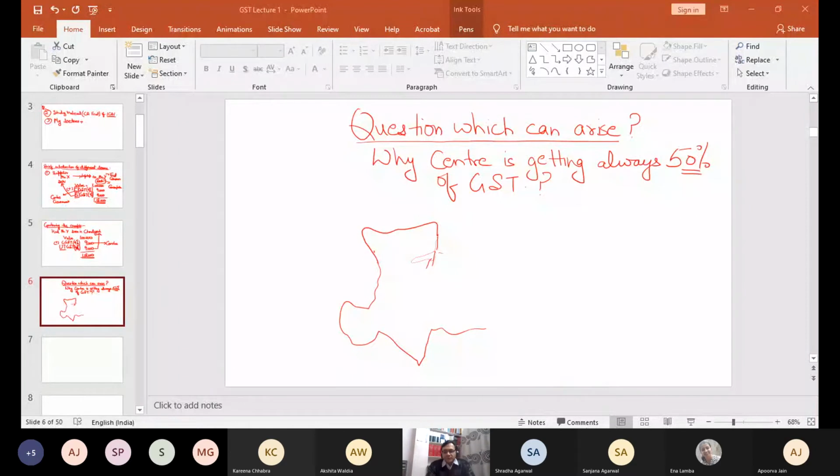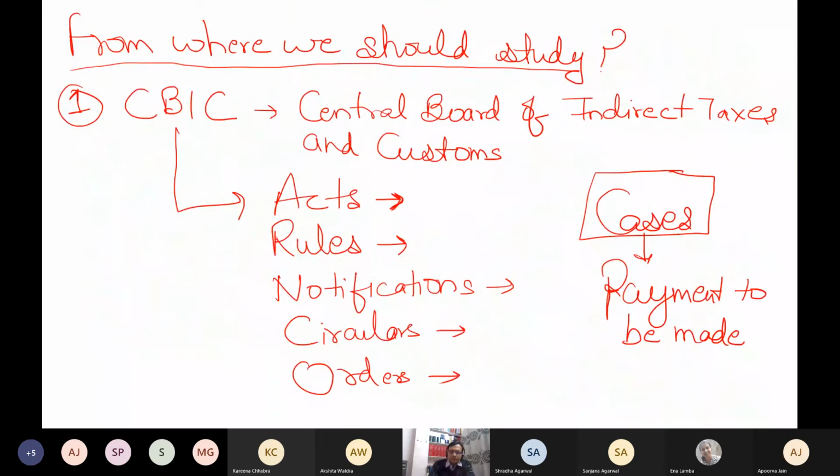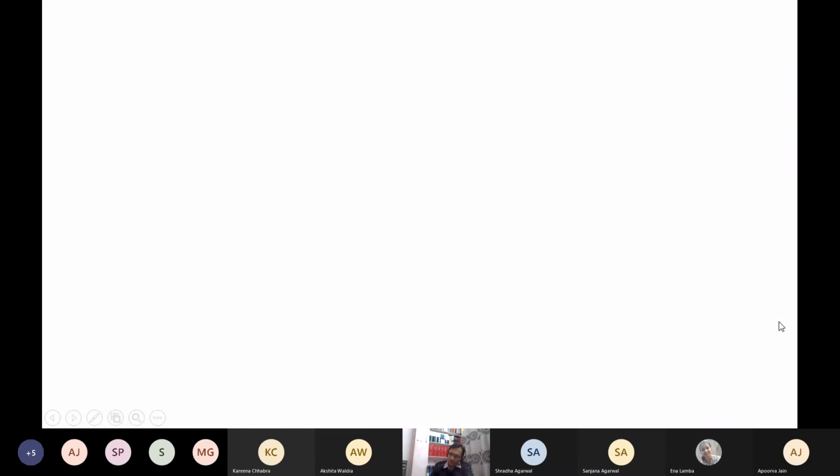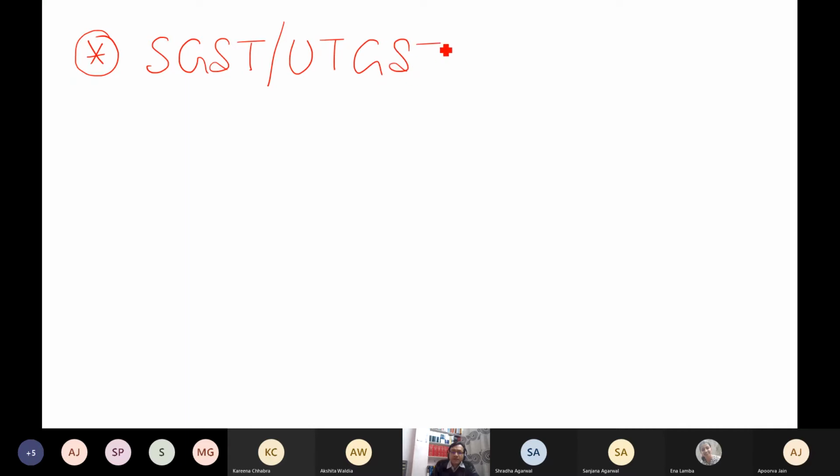Okay, now let me proceed. Next point now. So what basically I need to check? The point which you should remember, whether there should be a SGST or UTGST. Now out of these two, always one thing will happen. Both cannot happen. This is one thing. Always any one will happen.